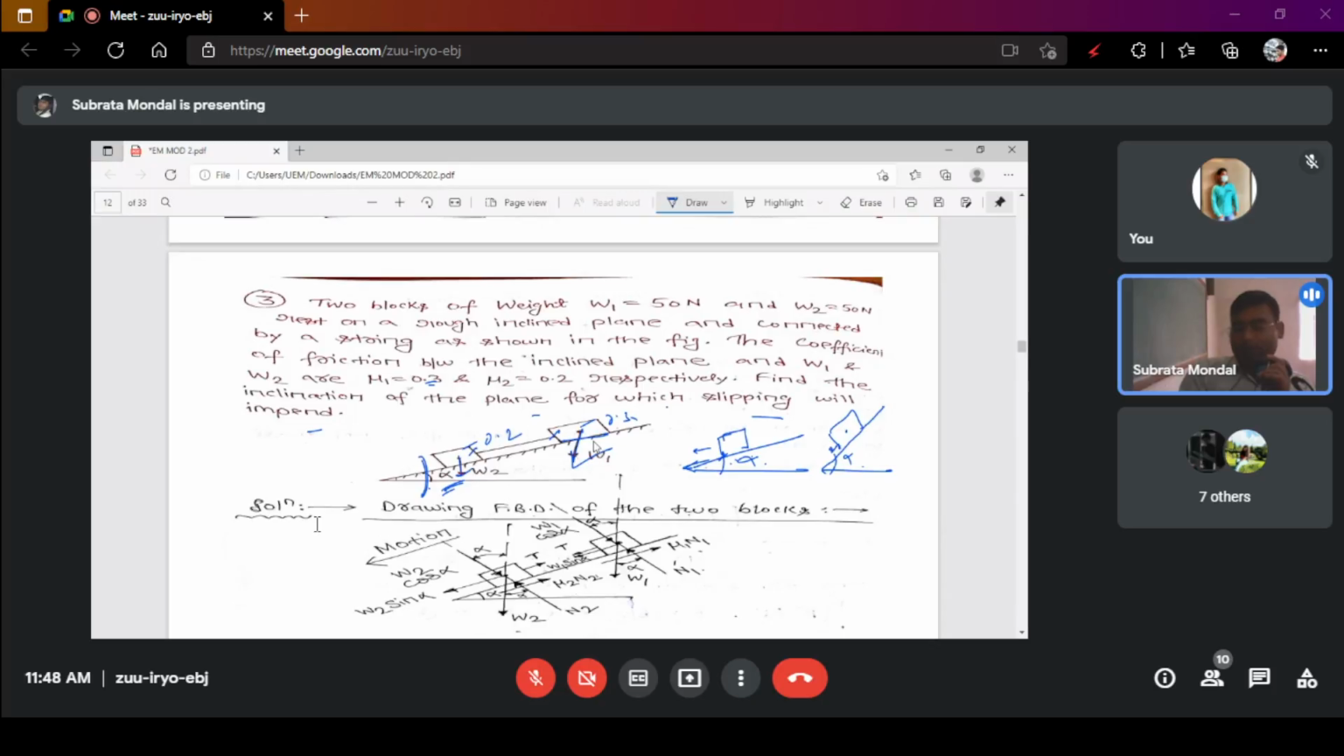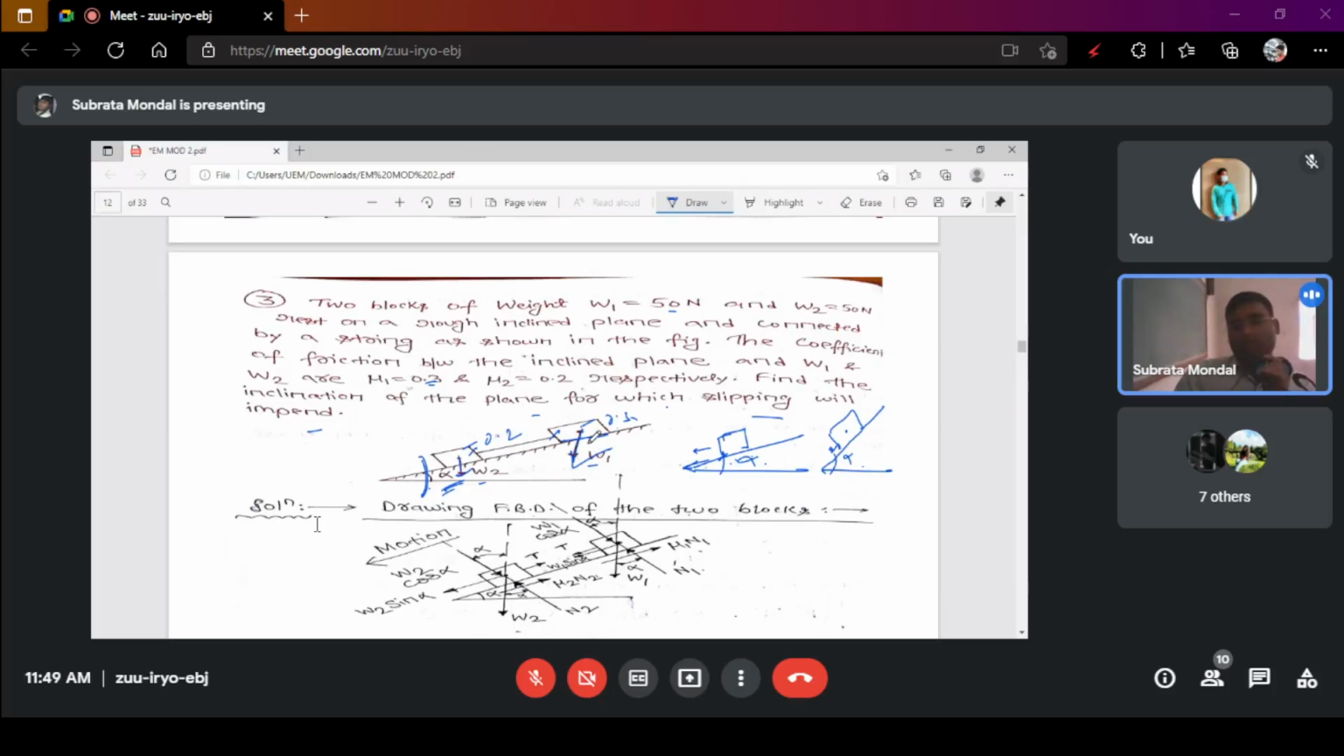Though there will be some rough surfaces and a high coefficient of friction, after a certain inclination angle every body must slip off from the inclined plane. So here you have to determine the angle alpha, where W1 and W2 are given as 50 Newton each, as weights, and the coefficient of friction is also given, which is different for different materials.